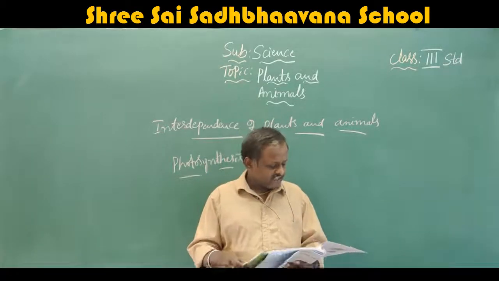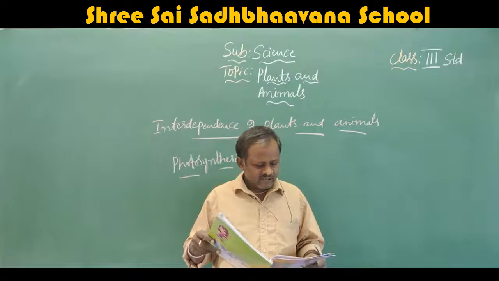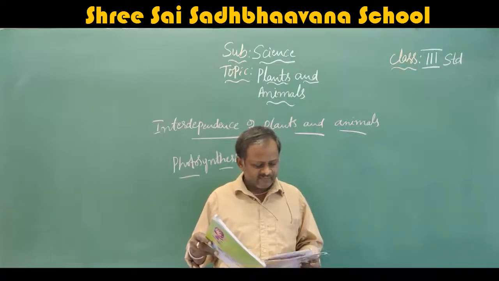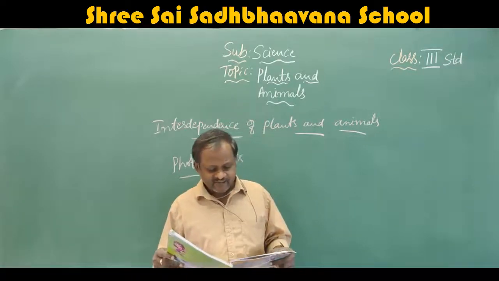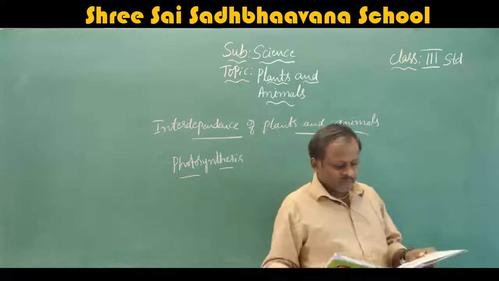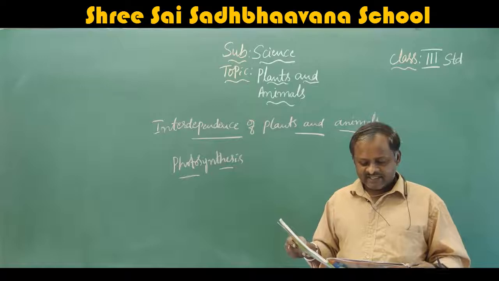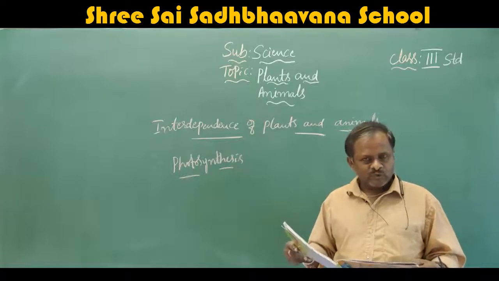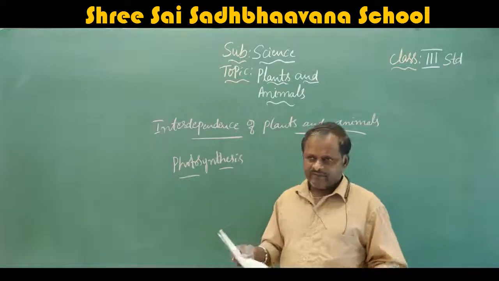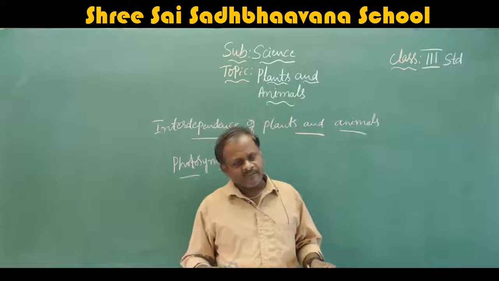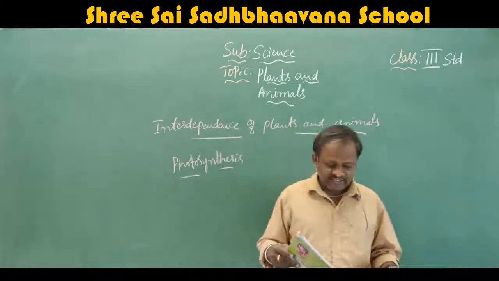Okay, next they have given here an Explore activity, a small one. Look at the following picture and write the names of the various parts of the plant in the given boxes. So first one, fruit. Second one, branches. Third one, stem. Last one is roots. You know very well the parts of the plant from the previous classes itself.